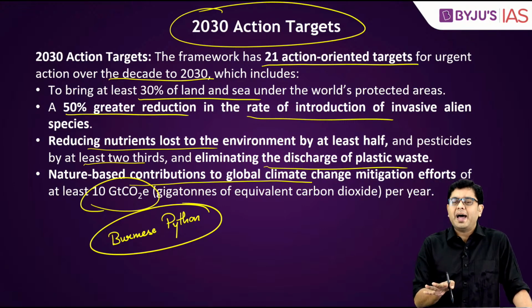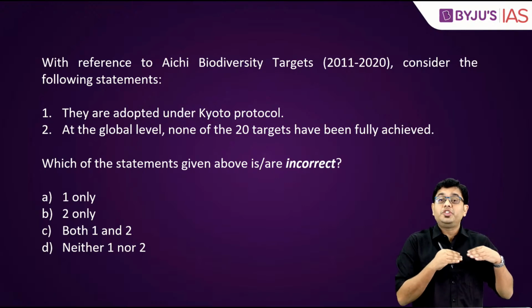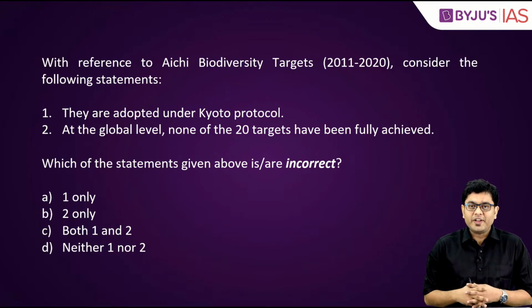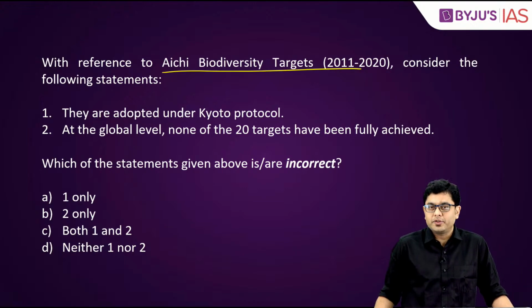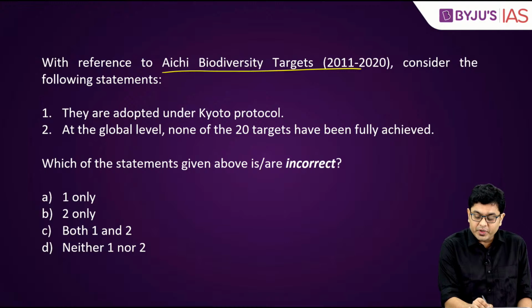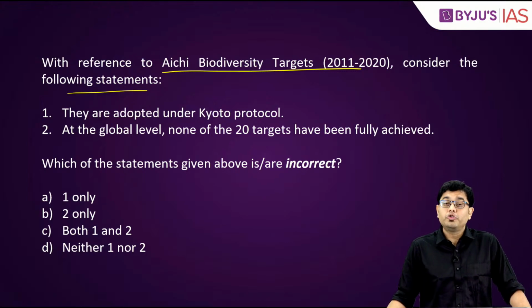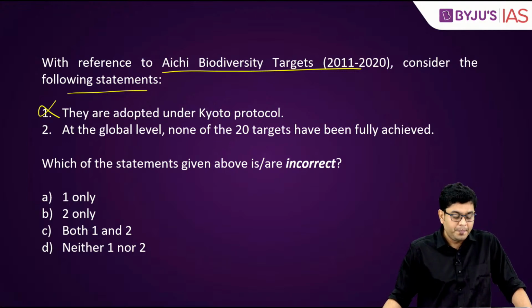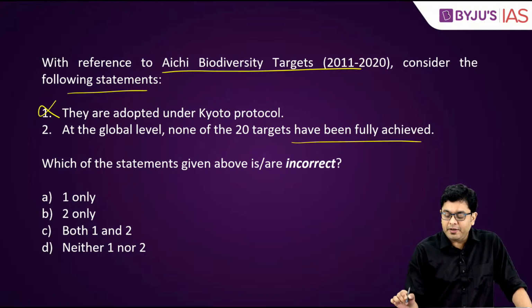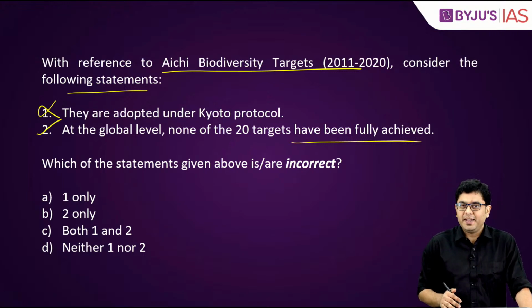You don't have to remember that, but you have to be aware that there have been fresh targets set after the Aichi targets. Okay? Now, the question which can appear from that. With reference to Aichi biodiversity targets 2011 to 2020, consider the following statements. First, they are adopted under Kyoto Protocol. This is incorrect. They have not been adopted under Kyoto Protocol. Second, at the global level, none of the 20 targets have been fully achieved. This is true. None of them have been completely achieved.